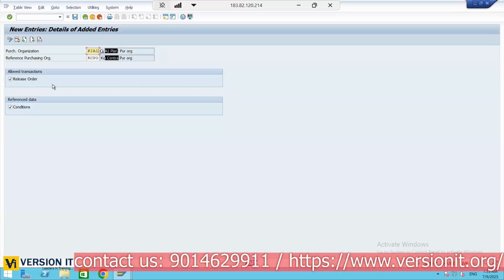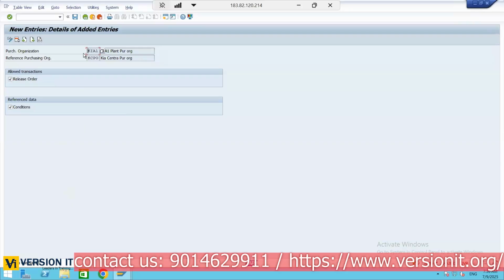If any purchase order is created with reference to contracts, then that type of purchase order is called a release order. We can create a normal purchase order, copy from another purchase order, copy from a recent purchase order, or use automatic creation. We have different ways, but if you create with reference to contracts, that kind of purchase order is called a release order.